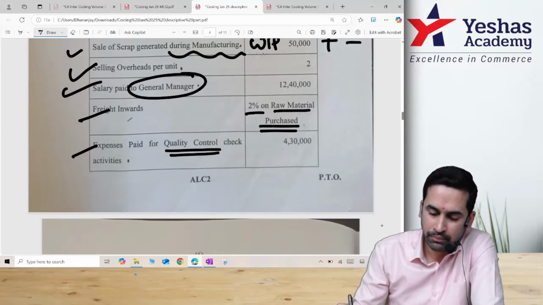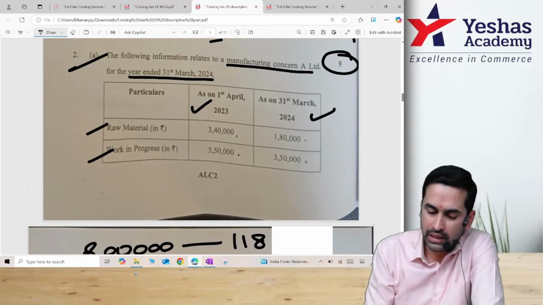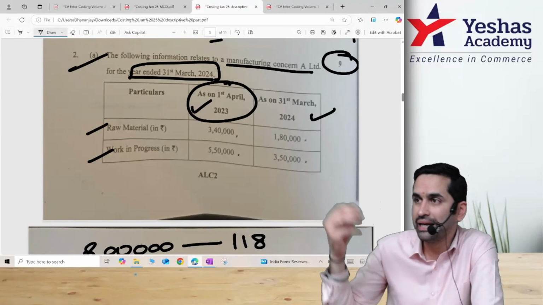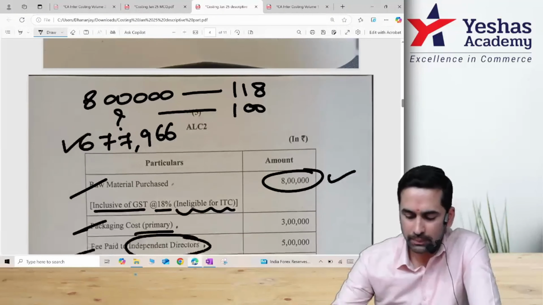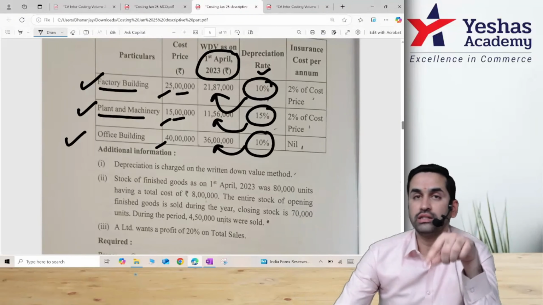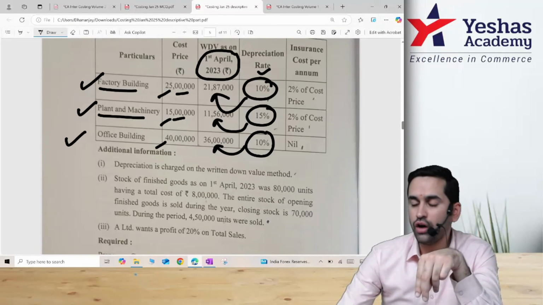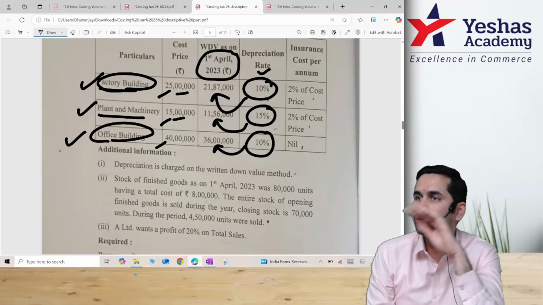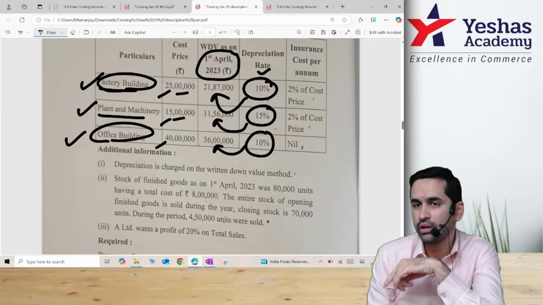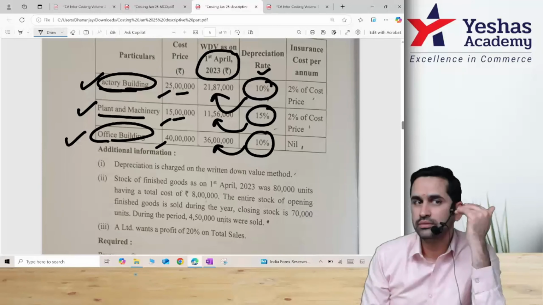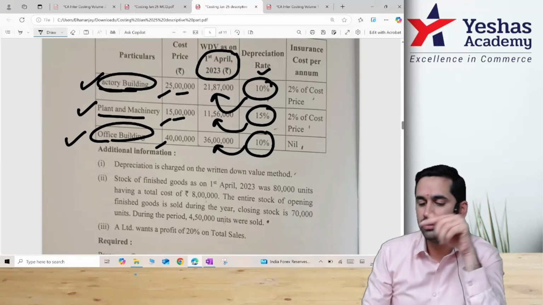By the way, the question started with 1st April as starting point, 31st March is ending. So opening WDV, on that apply depreciation rate. Factory depreciation will be factory overhead. Plant and machinery will also be part of factory overhead. This office building, if you take it as related to production, then it is above. But once they have given factory building, there you do production. That means this office building, we can take it as not related to production. If we make production there, then you won't call it office building. Basic thing. Therefore, this should be taken below COP.